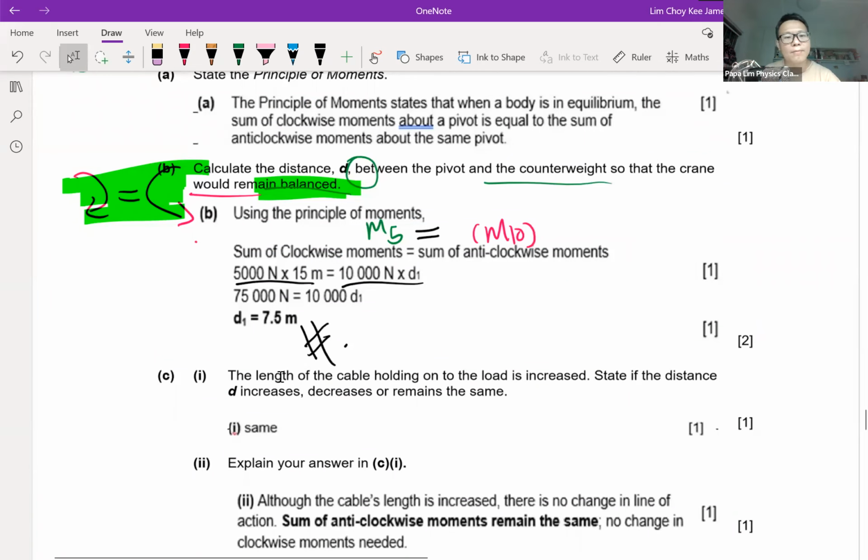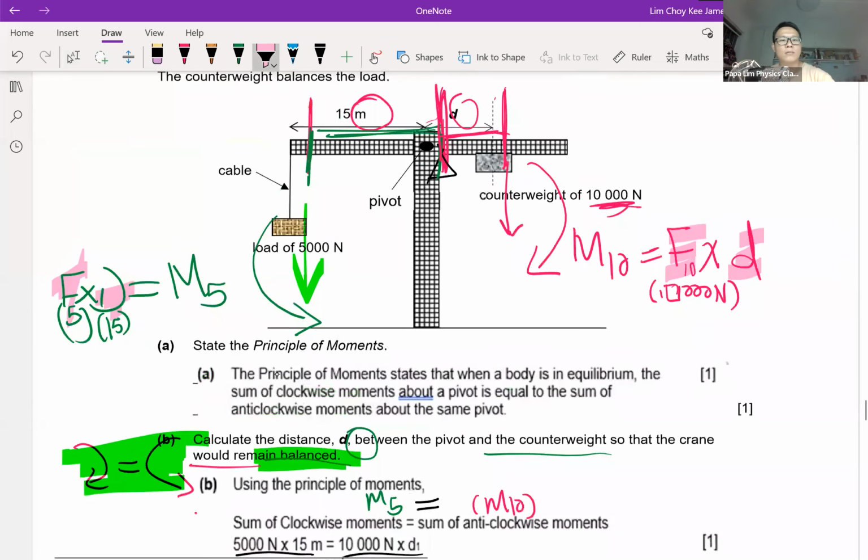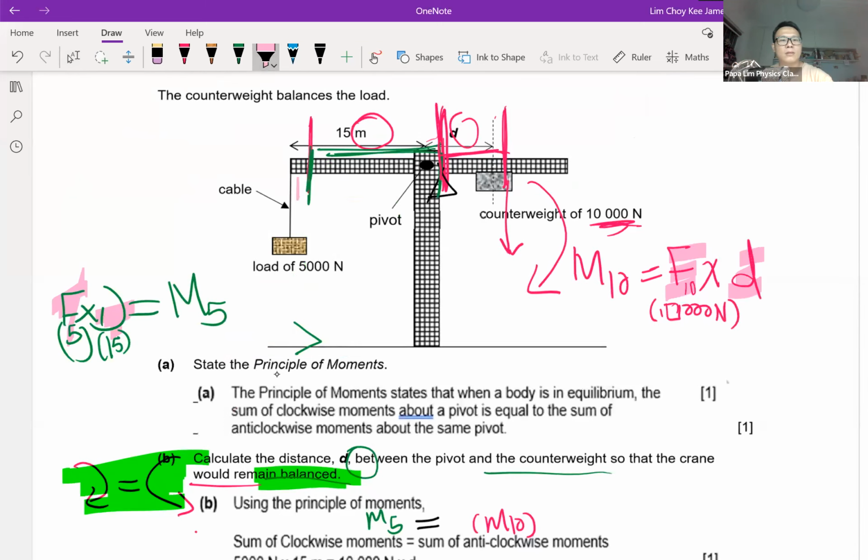Then now the question says the length of the cable D, holding the load, has increased. Length of the cable looking at the load, which is where? Oh, here. So this is the cable here. It has increased. So instead of just this short one, maybe now my 5,000 mass is actually here. A longer distance now.